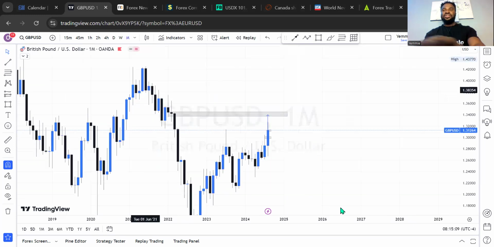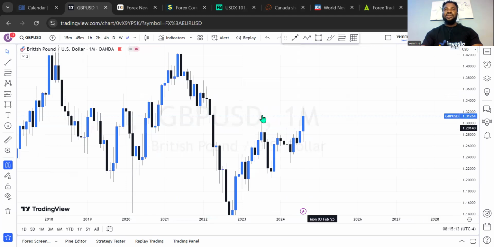Great Britain pound US dollar also had very bullish momentum for the month of August, and the previous high we expected, it cleared it out. We expected it to close above it before we can have significantly more buy opportunity in the market. But towards the end of the month, which was the last week of trading for August, we saw the market do a little bit of retracement and close lower than the high that we expected.